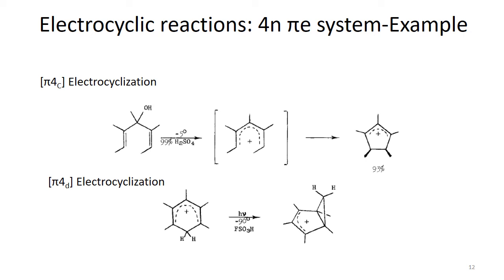What we did in the first reaction is the generation of the pentadienyl cation at low temperature in strong acid, which has been accomplished. However, in contrast, pentadienyl cations photochemically cyclize in a disrotatory mode, and this is just in accordance with the selection rules we have discussed before.